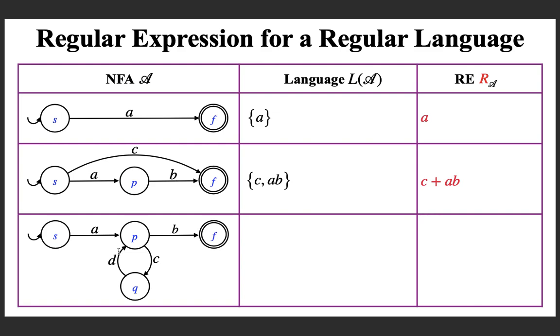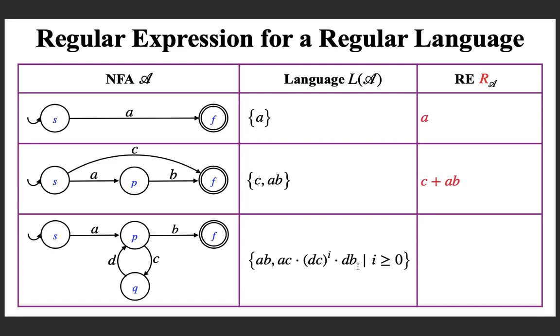And now suppose you also allow q as an intermediate state, then you can state the language as ac followed by, that is you are in q, maybe you can come back to q using this loop many number of times. So ac followed by this dc any number of times, followed by finally db. That's the language. I hope you are getting me.